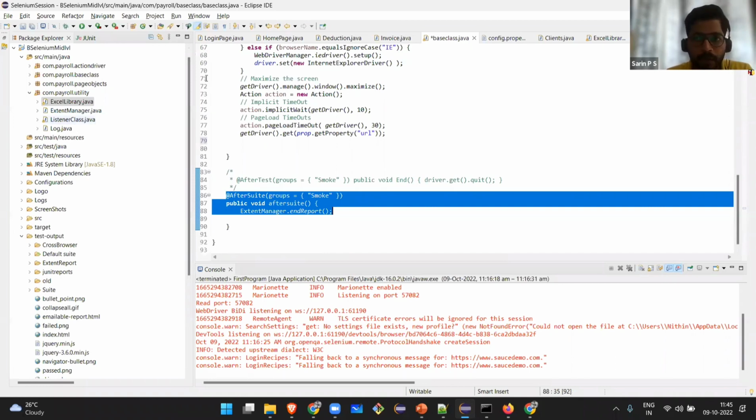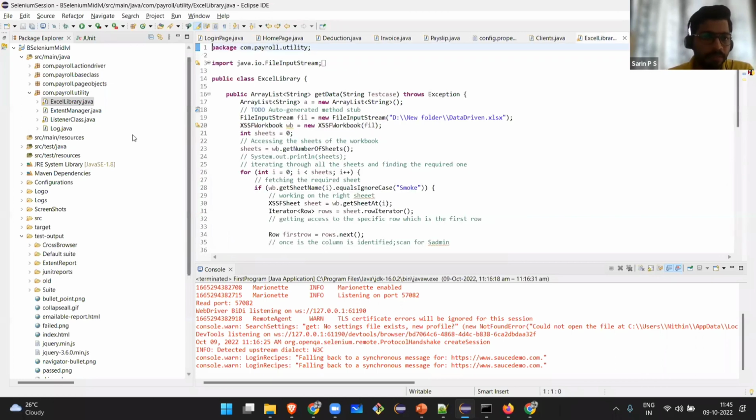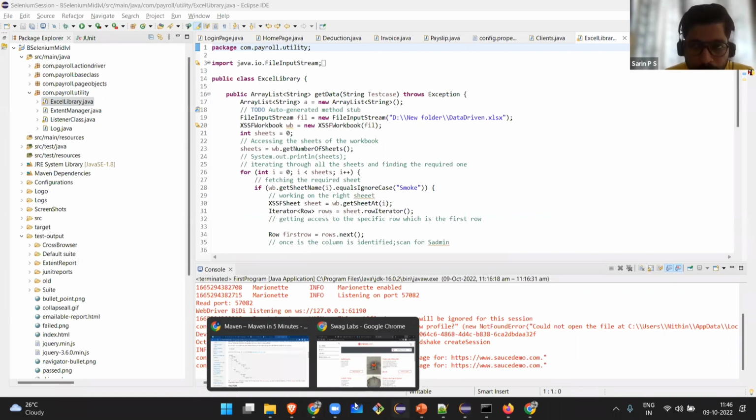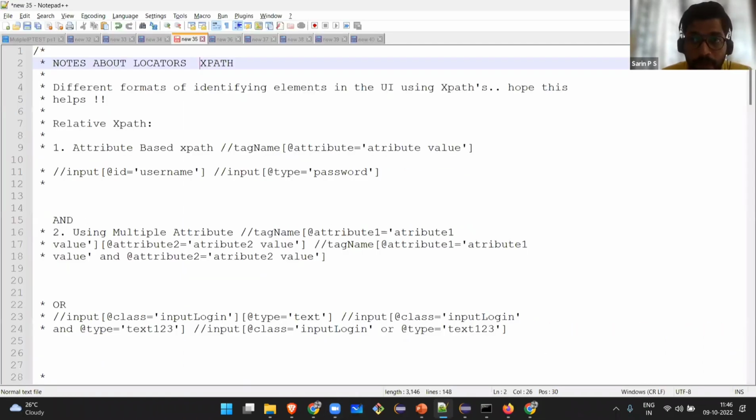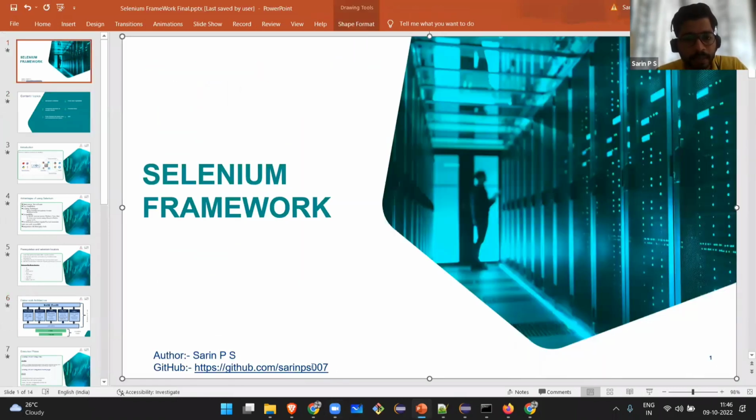Now, I cannot go deeper into this, like what is Excel and everything. I don't have enough time. So I just walked you through the framework. You can take a screenshot of this and explain it to the interviewer, basically how I'm explaining it, if you don't have a framework in hand. You can also take this framework from my Git repo. It's a public repo. You can run it, play with it, and even enhance the framework if you want. I will share the link of the repo also. You can get it from here. Selenium framework, it is there.